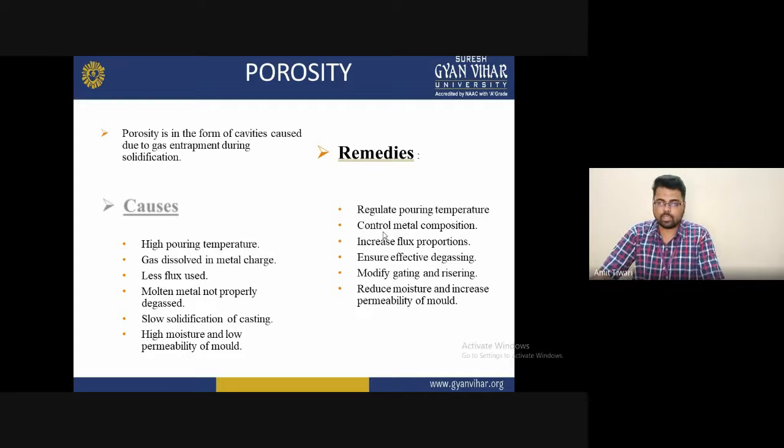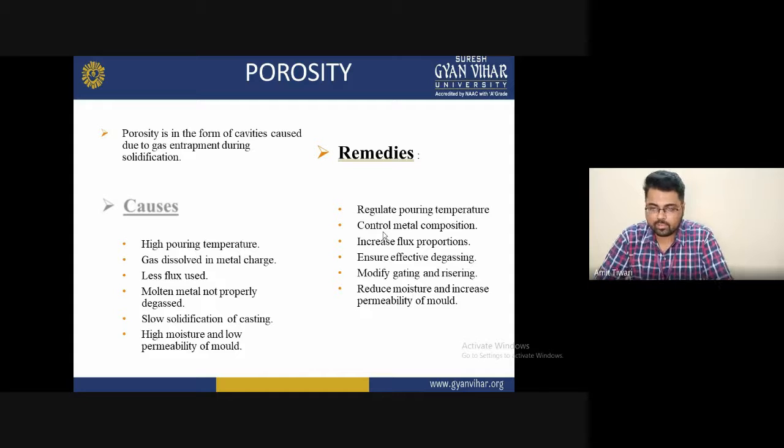Second is to ensure effective degassing. We must also ensure that the temperature is not excessive, because then the gases are released against each other and the metal is not charged properly. So porosity will occur. Another remedy is increasing the flux proportion, which is also one of the ways this type of porosity problem is prevented. So these are some reasons to identify and prevent the porosity problem.